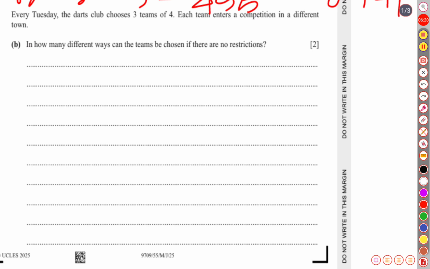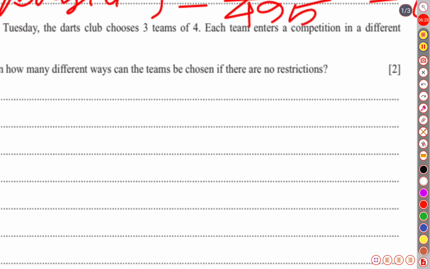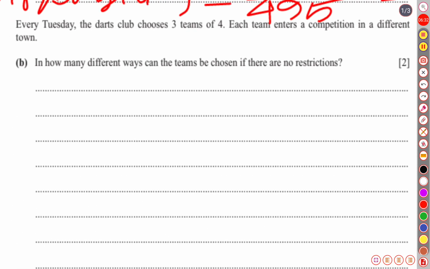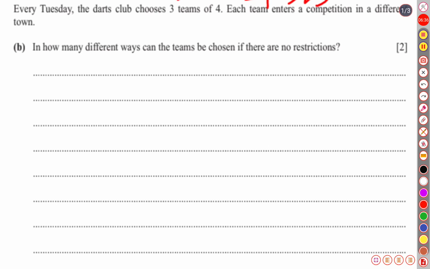Look, this question is also about selections. Number of ways means it is also about selection. For selections, we know we are going to apply the concept of combination, not permutation at all, because arrangement is not sought here. So there are three teams and each team will contain four members.